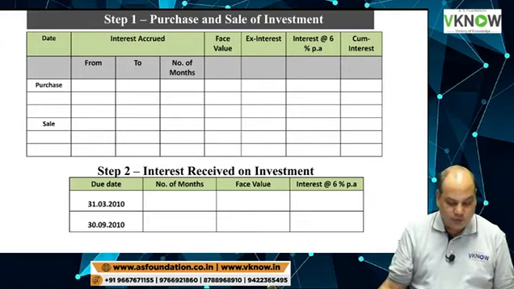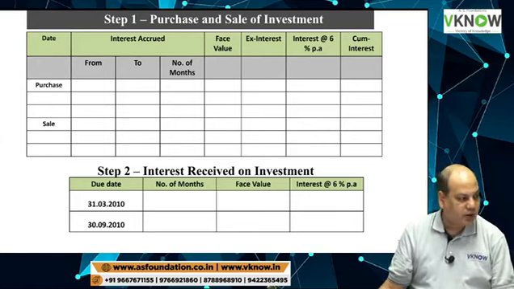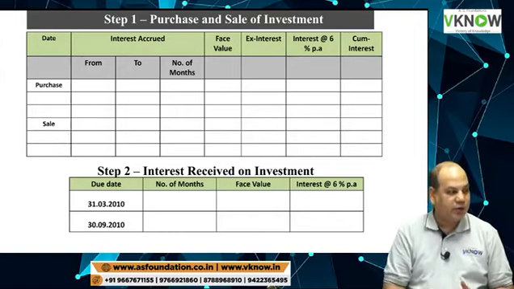Then write down face value, then ex interest price, interest at the rate of 6% per annum. In this question, the interest rate is 6%, and the last column is cum interest price.